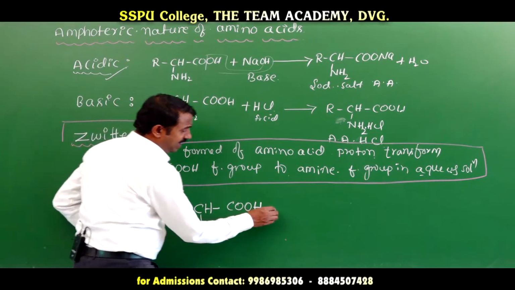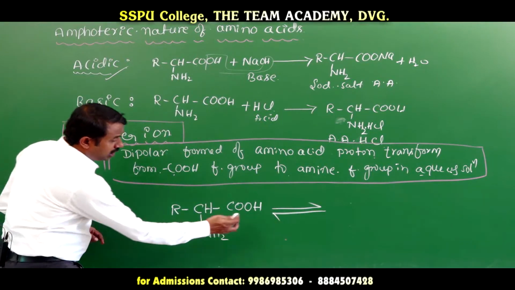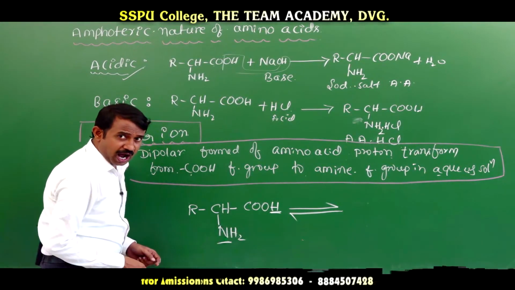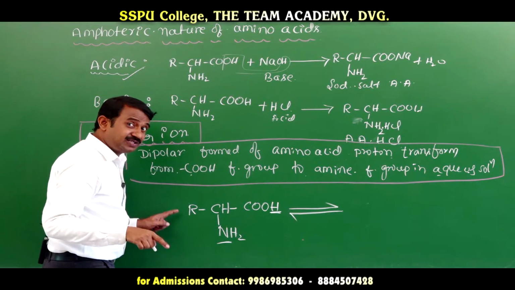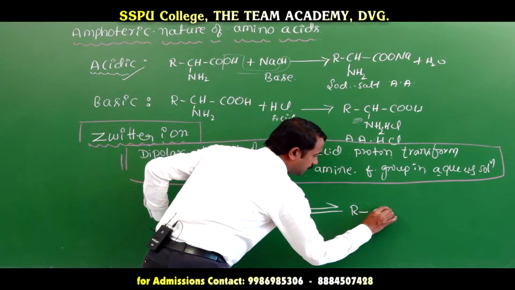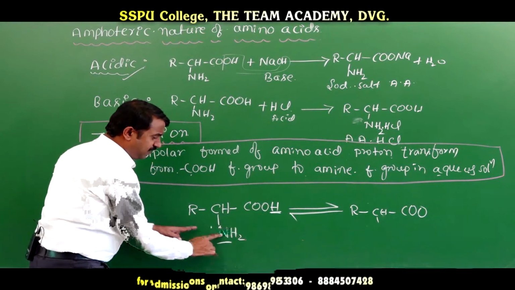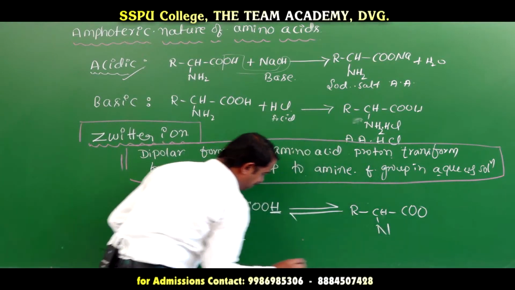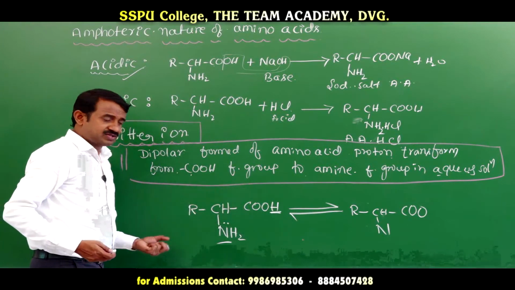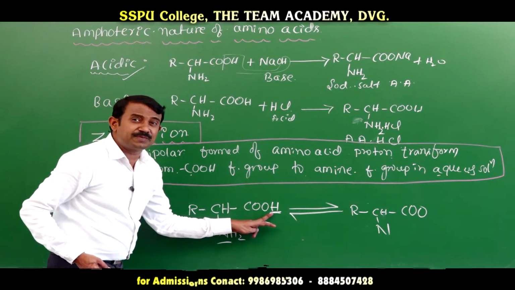Carboxylic acid and amine in an aqueous solution. The proton is transferred from the carboxylic acid to the amine functional group in an aqueous solution. Here CH2, COO-, the proton is transferred from here. Here the nitrogen, which contains a lone pair of electrons, receives, accepts the proton, and this one loses the proton.